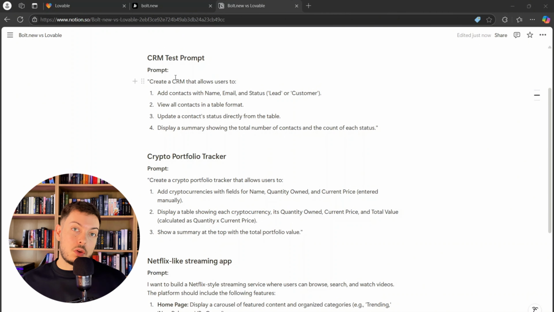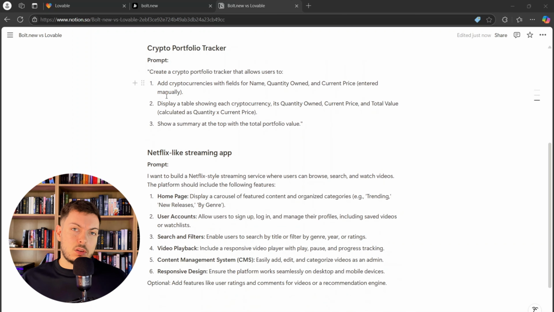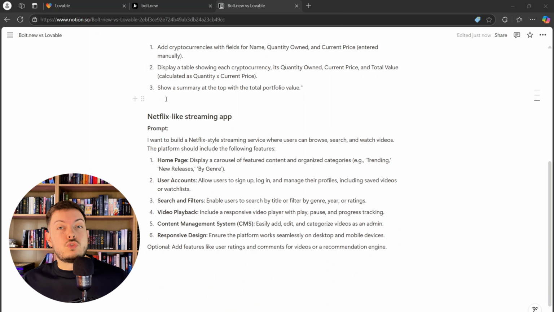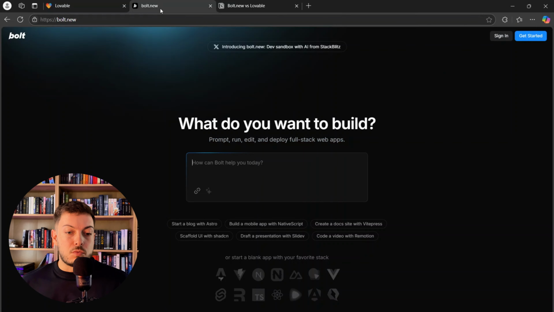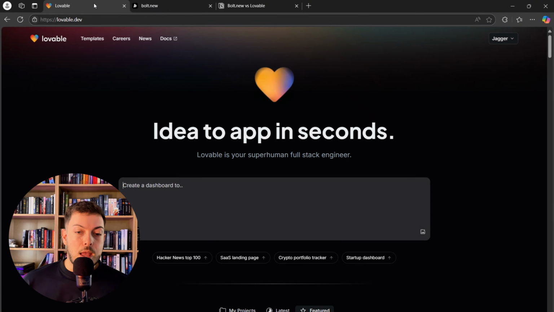So we're going to look at a CRM test prompt, building out a basic CRM, one for a crypto portfolio tracker, something similar to what we've looked at already, just something a little bit simpler, and then a Netflix-like streaming app, which is hopefully going to include a little bit of images and maybe video, and see how either of them handle that. Alrighty, so we've got both of them up and running over here, and we will get stuck in.